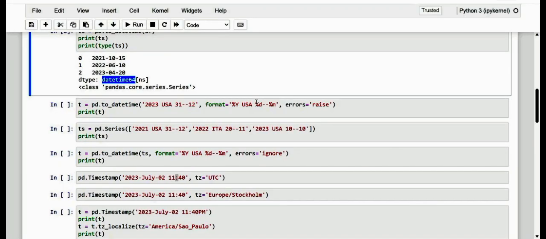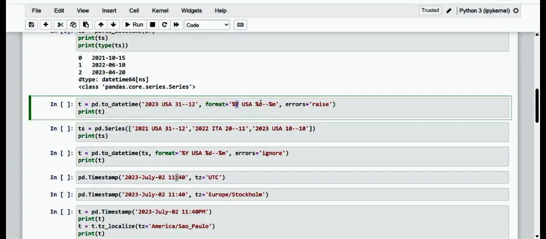Of course, you can specify percentage S for seconds, and percentage Y for year, percentage d for date and month. So many things are there. Also, by adding the optional errors parameter with the value raise, you will get an error message whenever the to_datetime function fails to place the string in a datetime 64-bit value.